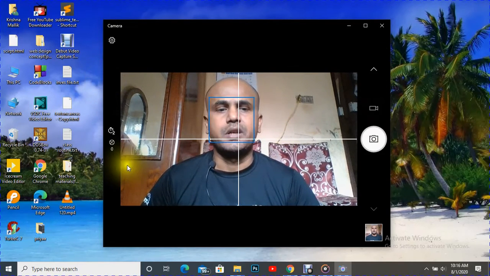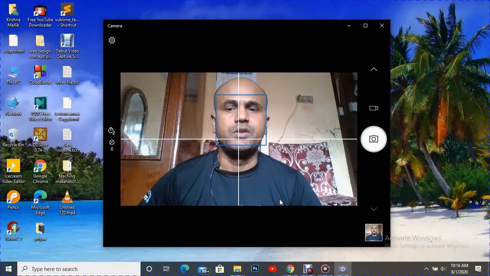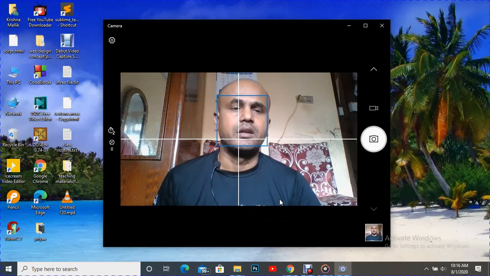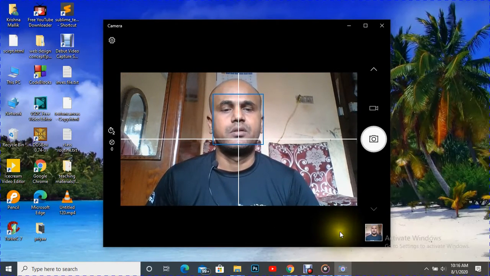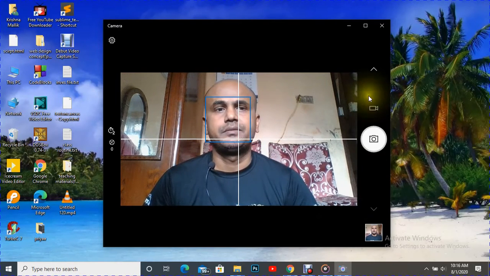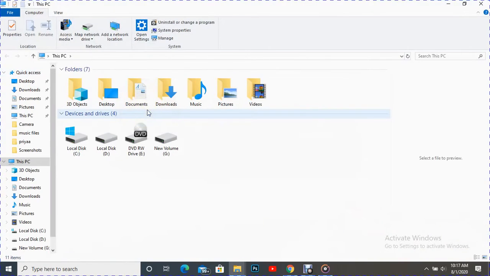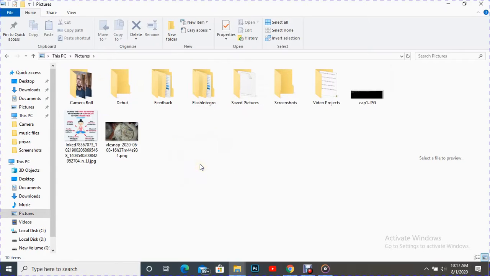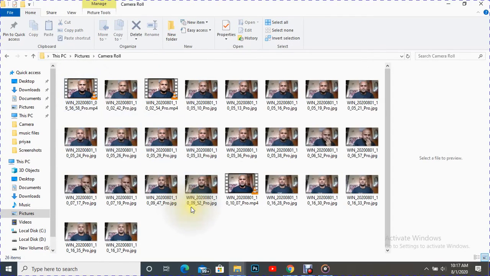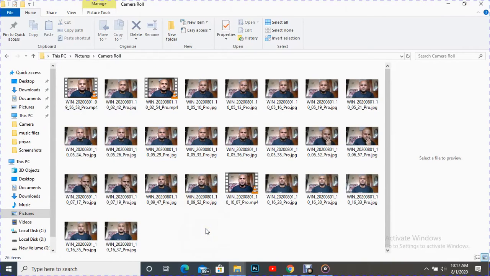And one question is, where are the snaps and the videos we have recorded actually stored? Let's go to my computer. There we can see Pictures, and inside Pictures we can see the Camera Roll. Just open it, and we can see all the pictures and all the videos are stored here.